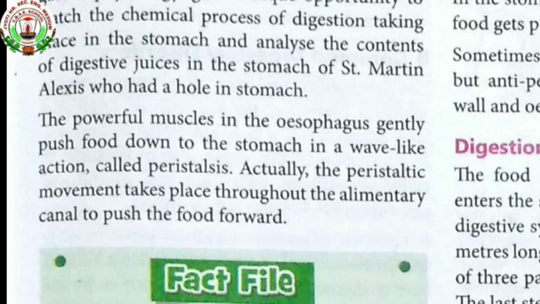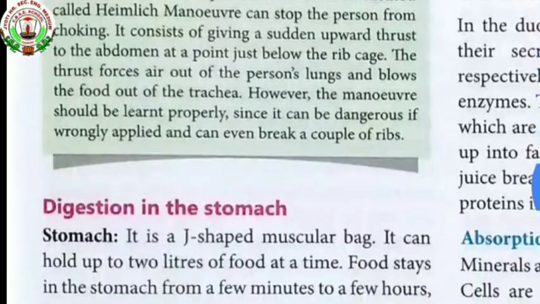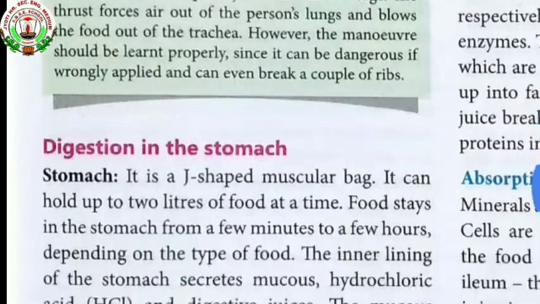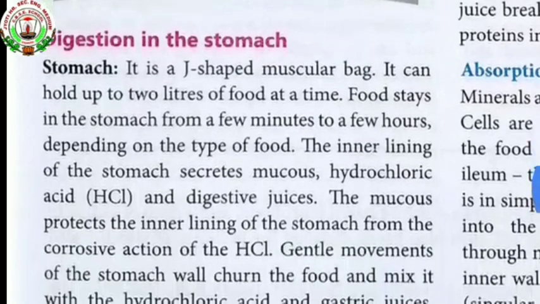Now we will move to the next topic, that is the stomach, and how digestion takes place in the stomach. Let's see the paragraph. The stomach is a J-shaped muscular bag. It can hold up to 2 liters of food at a time. Food stays in the stomach from a few minutes to a few hours, depending on the type of food. The inner lining of the stomach secretes mucus, hydrochloric acid, and digestive juices.